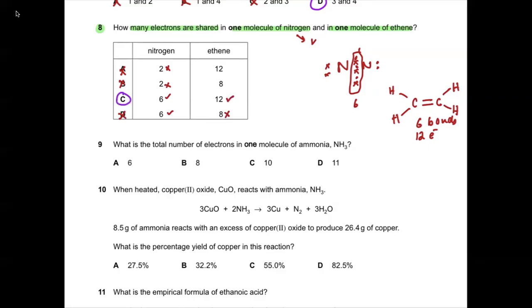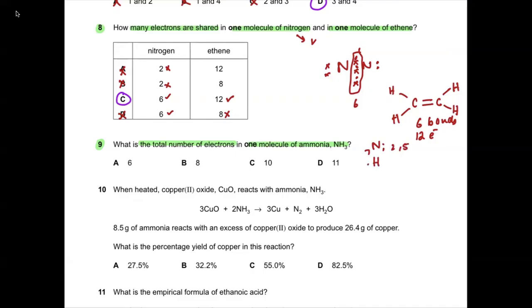Now, question number 9. What is the total number of electrons in one molecule of ammonia? Okay, so see, now this is a different kind of question. They are asking you the total number of electrons in the ammonia. So in ammonia, nitrogen has 7 electrons, 2 and 5, 7 electrons are there.